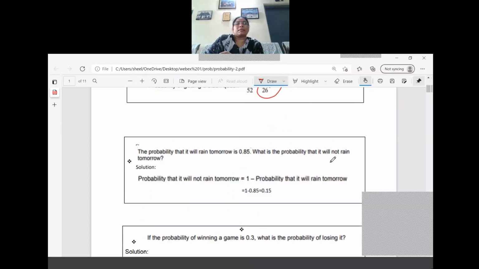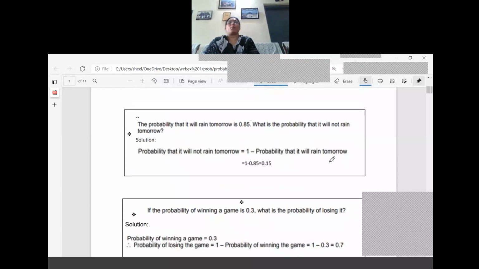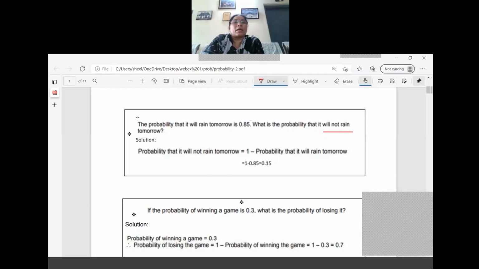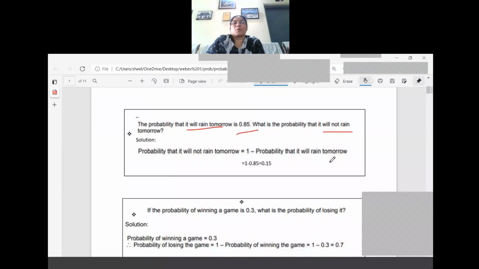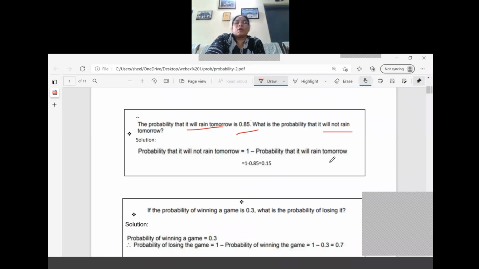The probability that it will rain tomorrow is 0.85. What is the probability that it will not rain? So here it is given that the probability of rain is 0.85. So it is again the sum of the probability only. The sum of the probability we have to use here, so it is equal to 1. Then it will not rain means it's a complementary event for rain tomorrow. So probability that it will not rain tomorrow equals 1 minus probability that it will rain tomorrow. That means 1 minus 0.85, which is equal to 0.15.